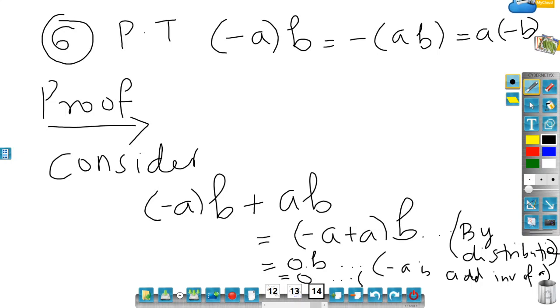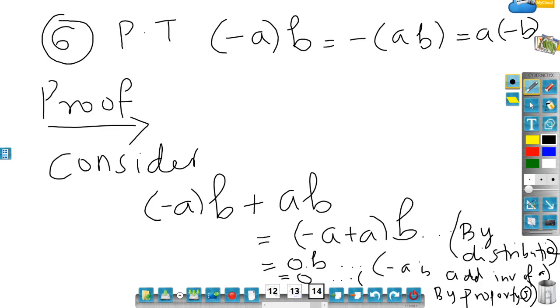Because just now we have proved property number 5. So by property 5, because in property 5 we have proved that A dot 0 is the same as 0. So here 0 dot B is the same as 0.